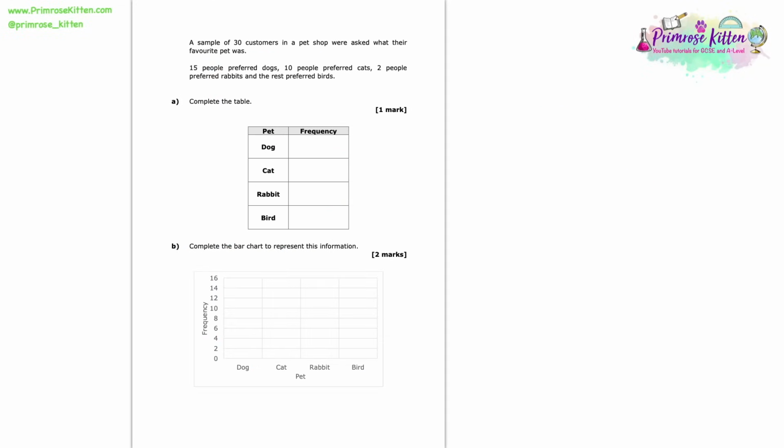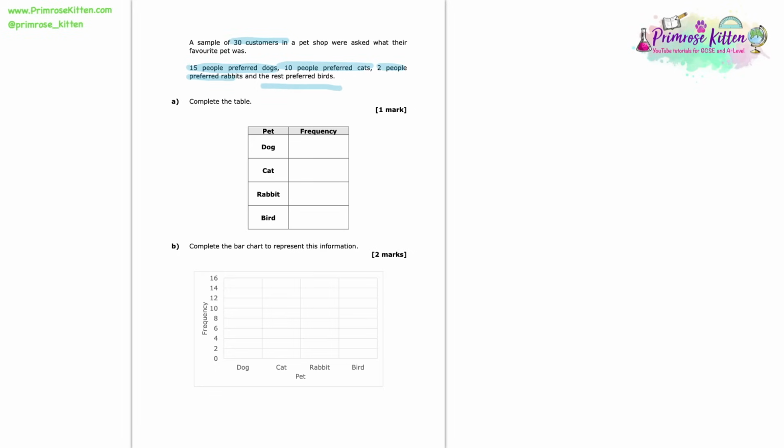A sample of 30 customers in a pet shop were asked what their favourite pet was. 15 people preferred dogs, 10 people preferred cats, 2 people preferred rabbits, and the rest preferred birds. We were asked to complete this little table.